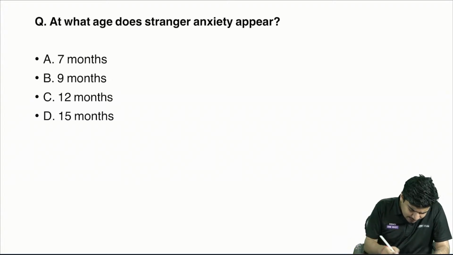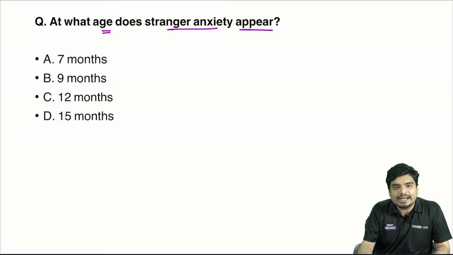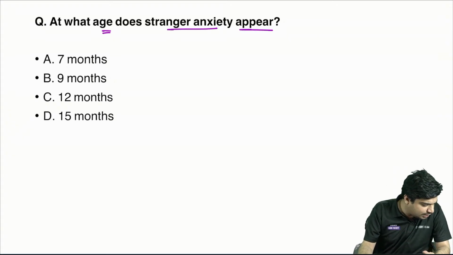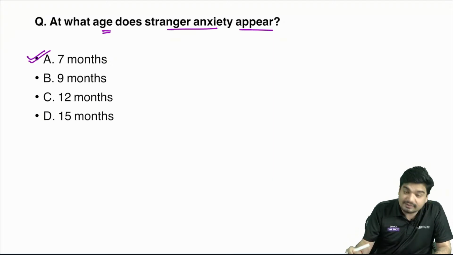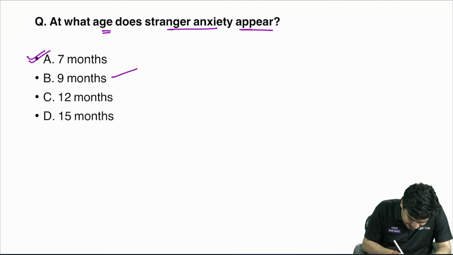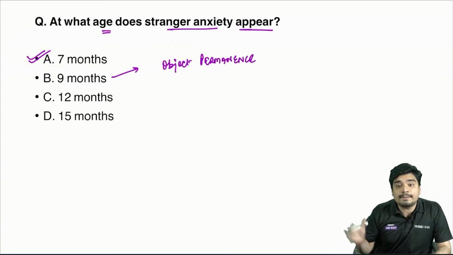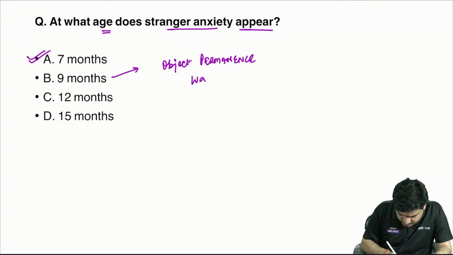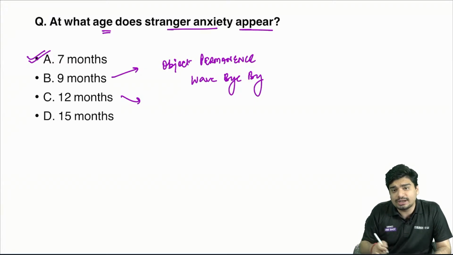Question asked: at what age does stranger anxiety appear? Tell me the answer. Exactly, the answer is 7 months. At 9 months, object permanence starts, and the child is able to wave bye-bye. At 1 year of age, the child is going to play a simple ball game.